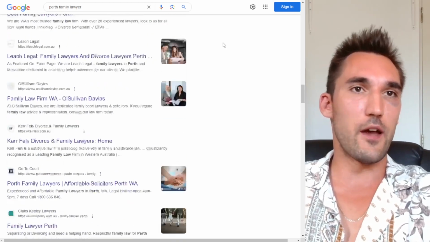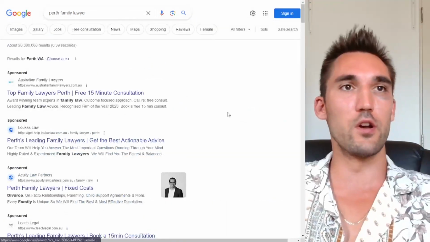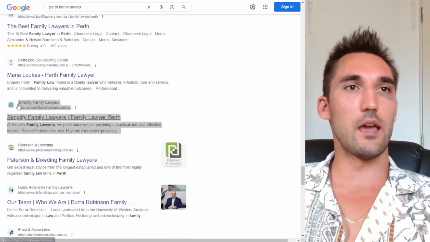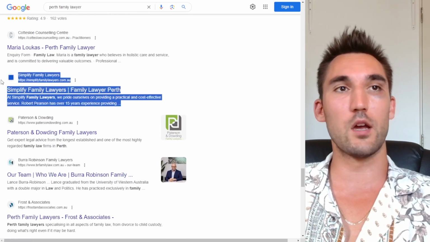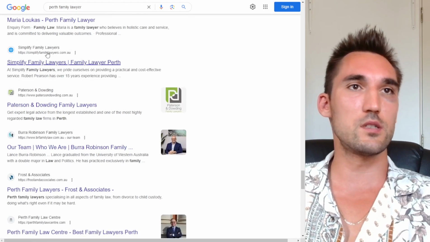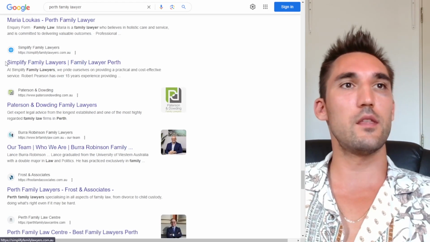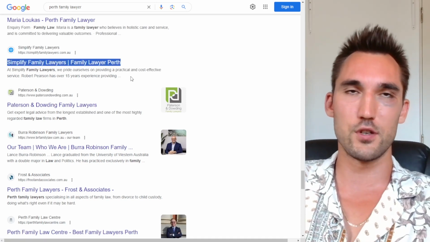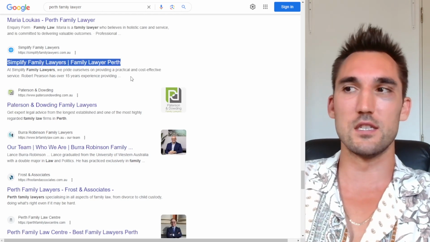So what I found was I searched Perth Family Lawyer this time and I scrolled down to about page 3, as you can see here, and came across this website. Now this one caught my eye because they have the keywords in the URL and in the meta title, so that's been done correctly, and yet they were on page 3 or 4. And so I decided to look into this and see what was going on.